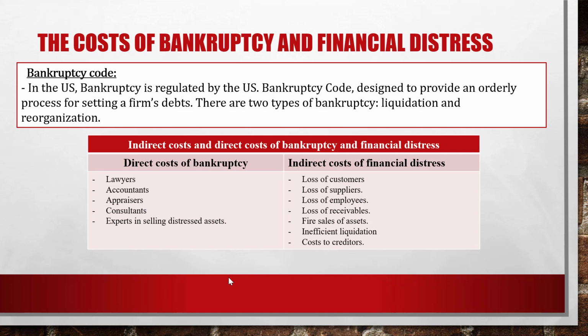And there are also some indirect costs of financial distress, like loss of customers, loss of suppliers, loss of employees, loss of receivables, fire sales of assets, inefficient liquidation, and costs to creditors. So we see that when bankruptcy and financial distress exist, there can be either direct costs or indirect costs to different institutions and professionals.